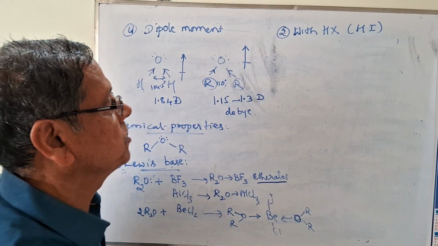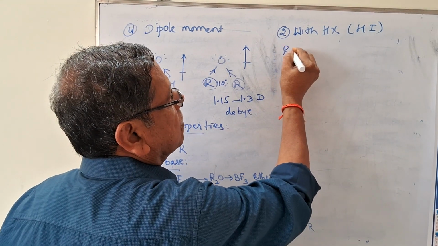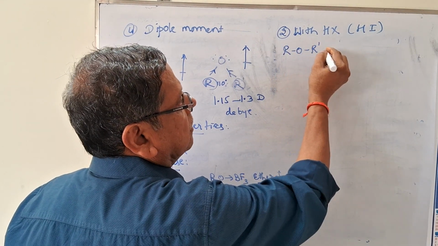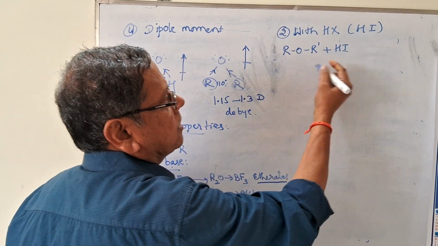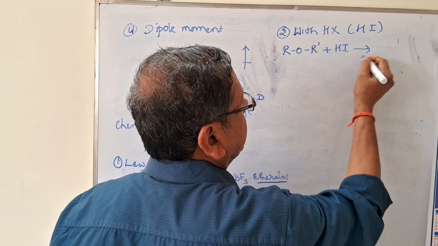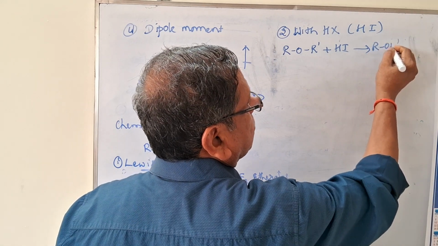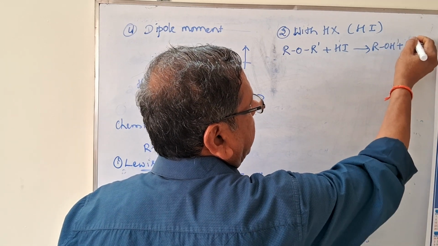That's why we take hydrogen iodide. When we take ROR' plus HI, one of the carbon oxygen bonds is cleaved by hydrogen iodide to give rise to ROH and R'I.